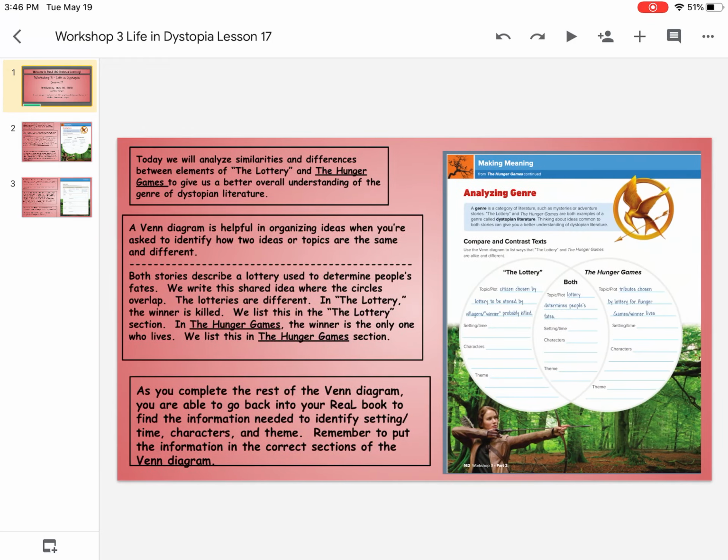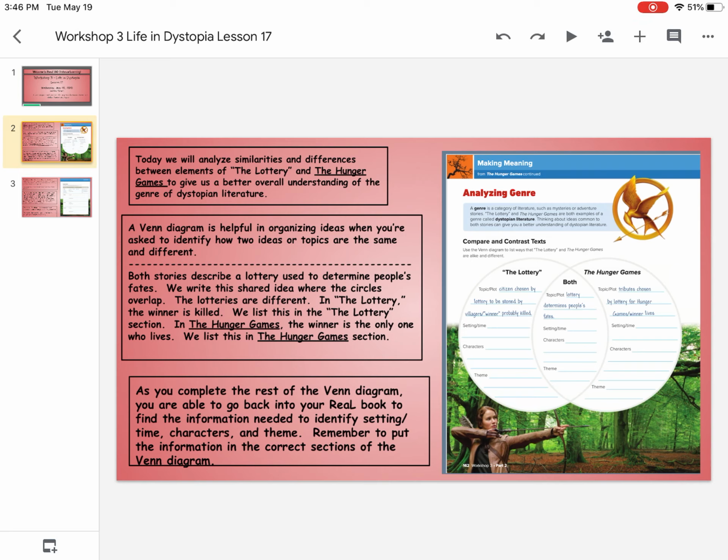If you look at the top of page 162, you'll see that we're going to be analyzing genre. We're going to analyze similarities and differences between the literary elements of plot, setting and time, characters, and theme between The Lottery and The Hunger Games.